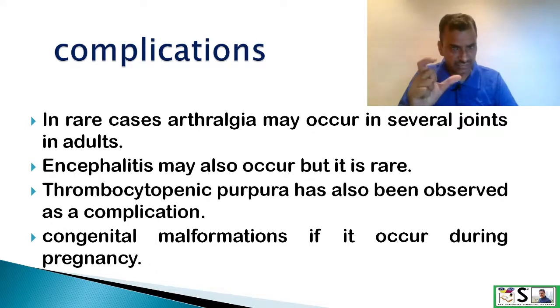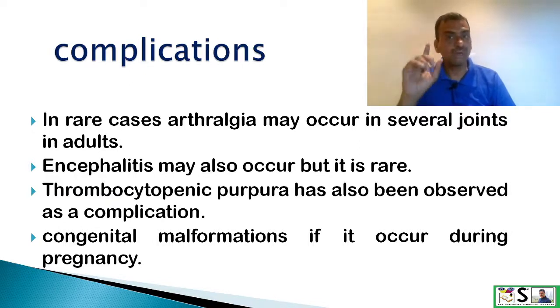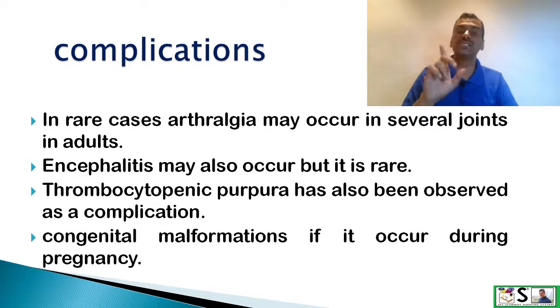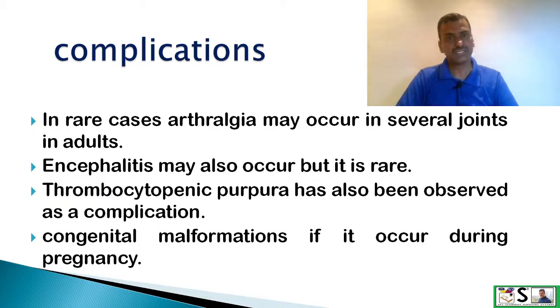So here again I want to stress that all female children should be emphasized for MMR, because if rubella occurs during pregnancy, it may lead to congenital malformation in the fetus. So it is very important.